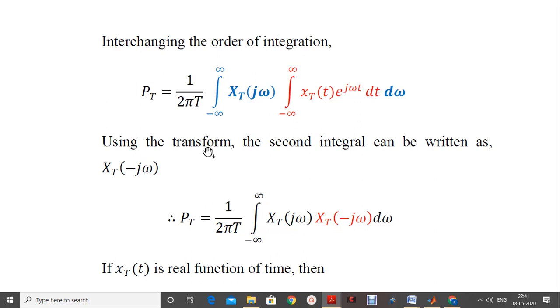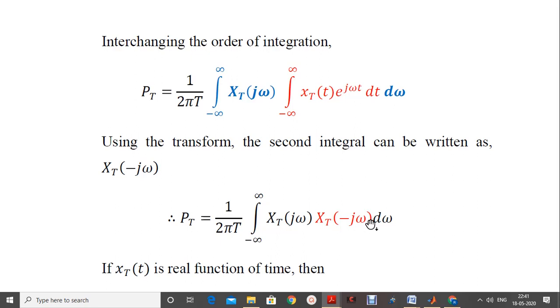Now using the transform, the second integral can be rewritten as X_T(-jω). So this integral denoted in red color can also be written as X_T(-jω). Therefore P_T is equal to 1/2π integration from minus to plus infinity X_T(jω). The first term in blue color is written as it is, and the entire red-colored mathematical term is nothing but X_T(-jω), its Fourier transform pair.